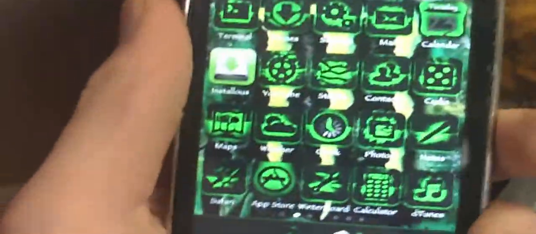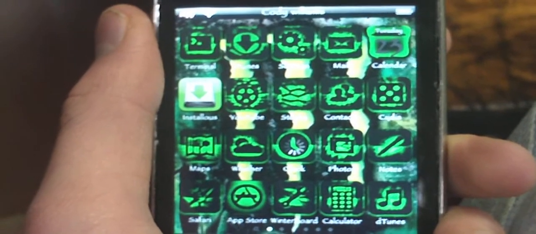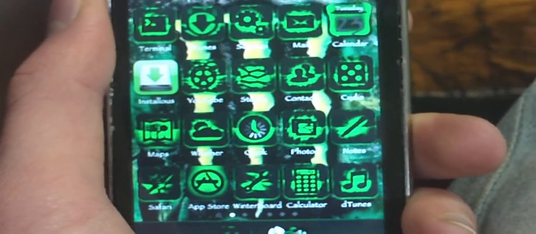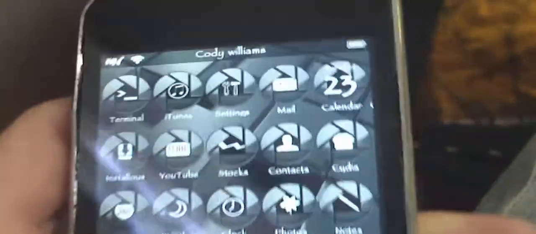I just got this background today, so it's decent, I guess. I don't really like it as much. Wait for that to load back up. Alright, and that's the background.